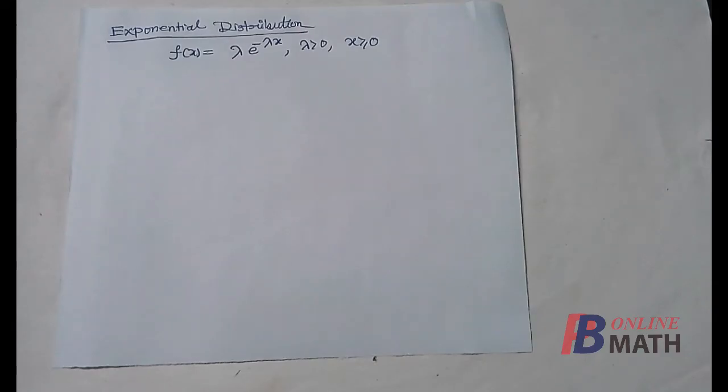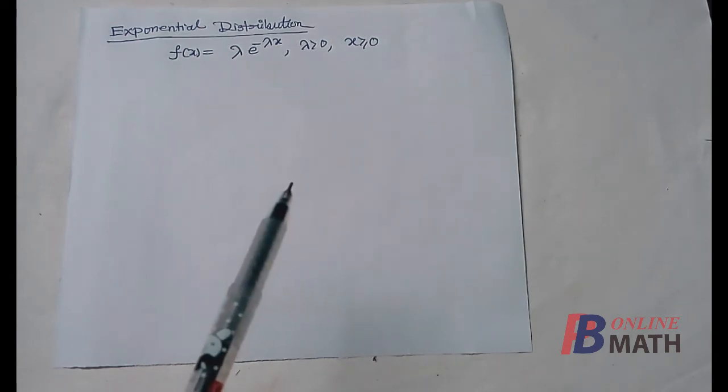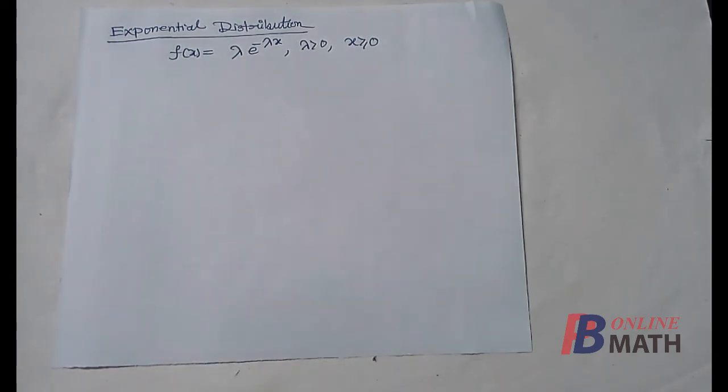We consider one more continuous distribution, which is the exponential distribution, and this is the density function of the exponential distribution, f(x) equal to lambda into e to the power minus lambda x, where lambda is positive and the range of x is non-negative. So for this distribution we shall find the mean and variance.